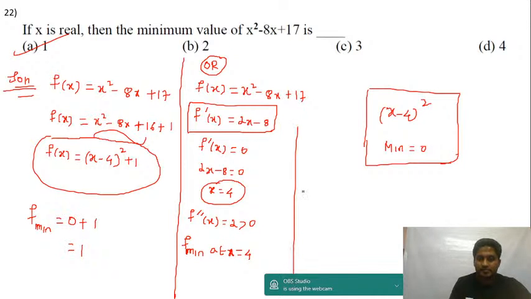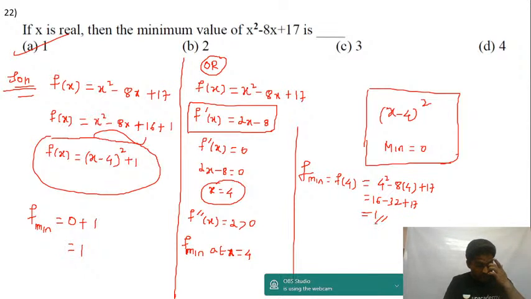Now f minimum is equal to f of 4. F of 4, if I substitute here, I will get 4 square minus 8 into 4 plus 17. So you get 16 minus 32 plus 17, that's equal to 1 only. You still get the same answer. Isn't it, guys? Just simplify that. But first method, 2 steps you will get the answer, right? X square minus 8x plus 17, write 17 as 16 plus 1, square of a number, minimum value of square is 0. You get answer 1 only.